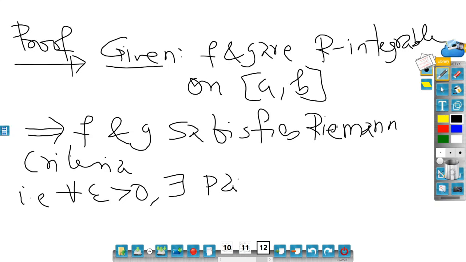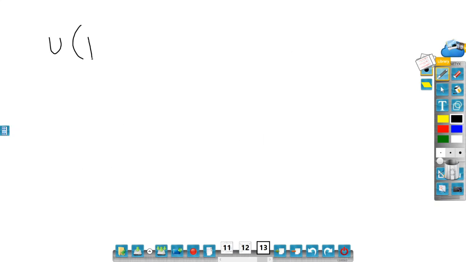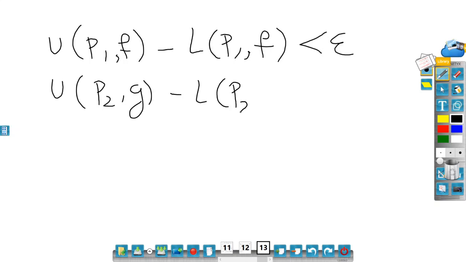Now since I have two functions, let me say p1 and p2, partitions p1 and p2 of the closed interval a comma b such that U(p1, f) minus L(p1, f) is less than epsilon, and U(p2, g) minus L(p2, g) is less than epsilon, right?